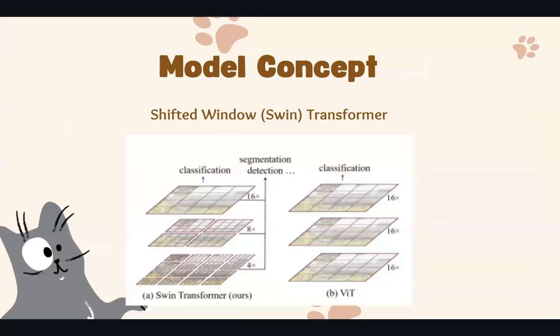So here is the model that we chose, which is the shifted window transformer, or SWIN transformer. The SWIN transformer is a vision transformer that introduces hierarchical feature representation and efficient self-attention mechanisms, making it highly suitable for image-based tasks. It was originally designed for image classification. From the example, the input image is divided into non-overlapping windows, and self-attention is applied within each window. In subsequent layers, the windows are shifted, allowing the model to capture cross-window dependencies. This strategy reduces computational complexity compared to traditional transformers, while maintaining the ability to model long-range interactions.